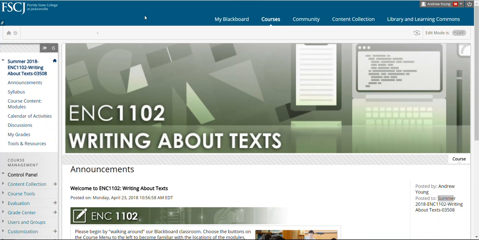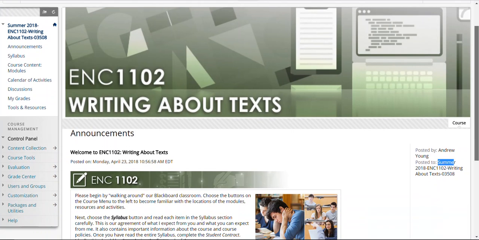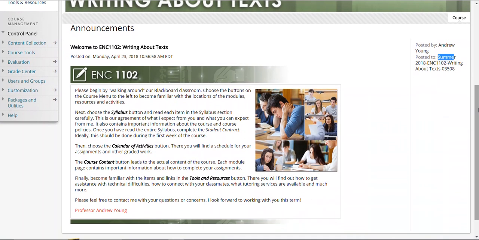So here's the announcement page. And if you scroll down, you will see our very first announcement welcoming you to ENC 1102, writing about texts. As I mentioned, each week I'll post an announcement explaining what's on the schedule for that week, such as assignments and objectives. So it's important to check your email and this page regularly to keep up with the course.